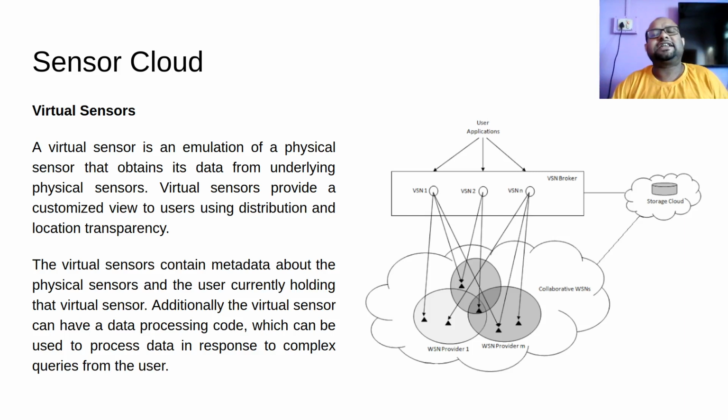Now, why is this an advantage in sensor cloud, and why not in WSN? In WSN, our devices were very constrained. They had very limited processing capability. Because of this, those devices cannot run very complicated code.